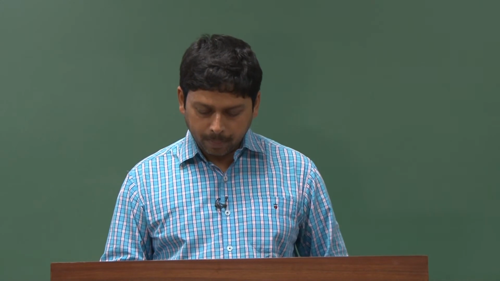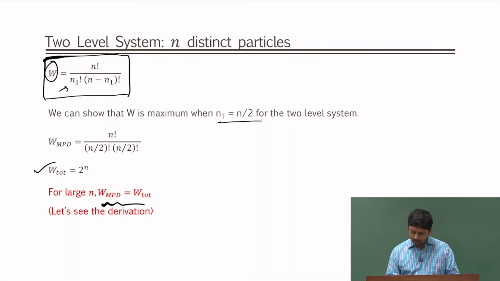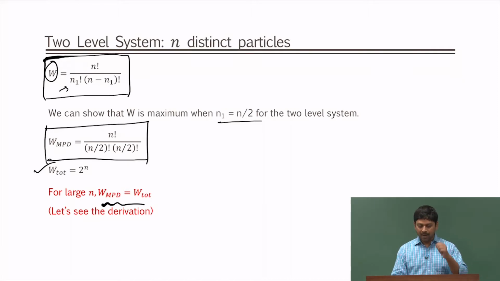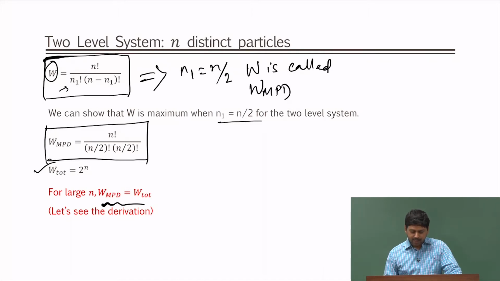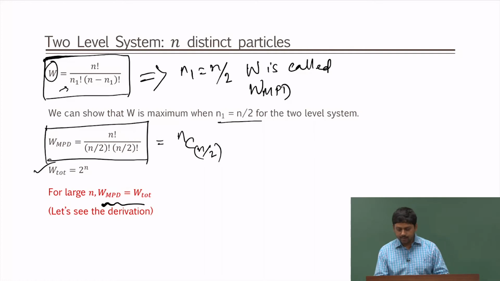So, now I will go back to the point where we have shown that W MPD, that means most probable distribution, that means the maximum value of W, is when n 1 equal to n by 2. So, from here we get that if n 1 equal to n by 2, the W is called W MPD. Now, once we get that, we have to show that W MPD is nothing but n C n by 2, that is nothing but 2 to the power n. So, let us do that.